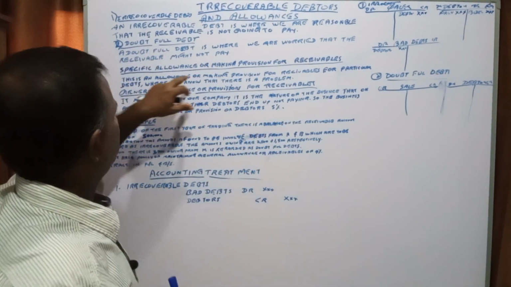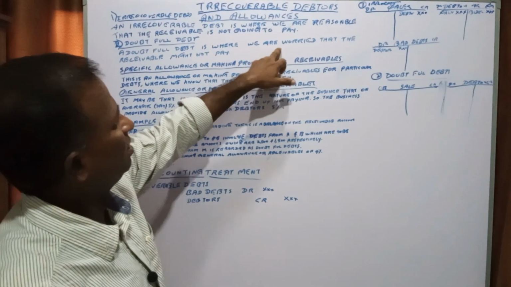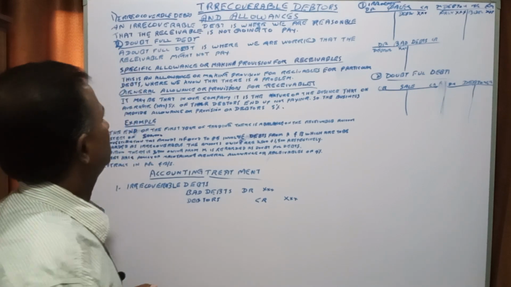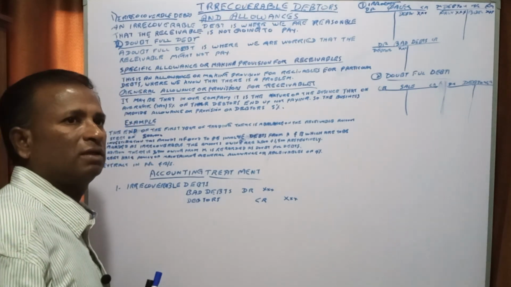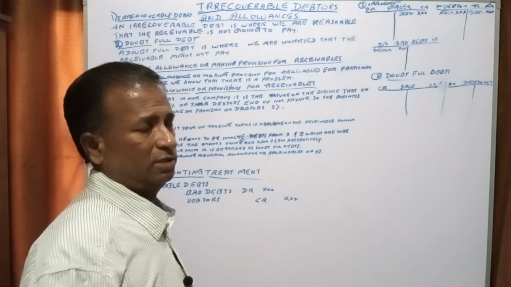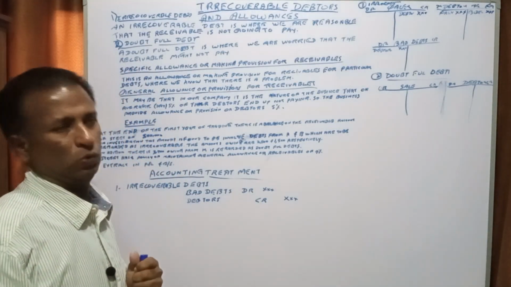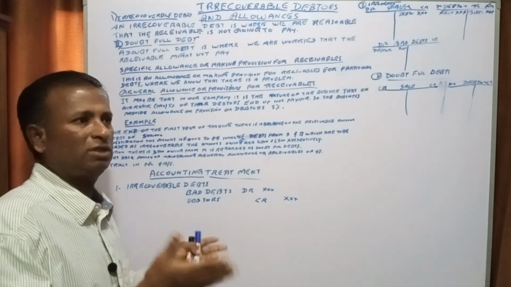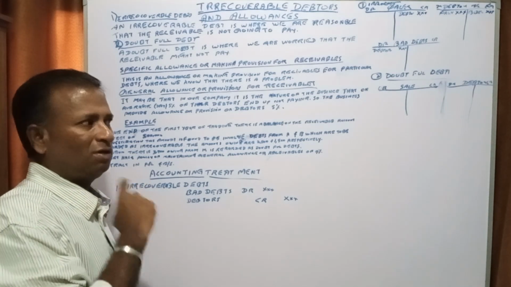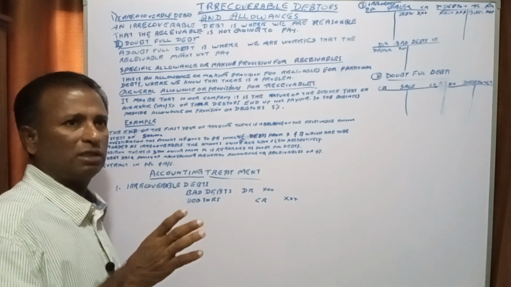Here, in a specific allowance for doubtful debt, a doubtful debt is where we are worried that the receivable might not pay, he might not pay, right? We are thinking that he won't pay because we are sending letters after letters saying this much amount is outstanding from you, kindly settle this before this specific date. But that customer, the debtor, is not answering, not responding to any correspondence or our phone calls.